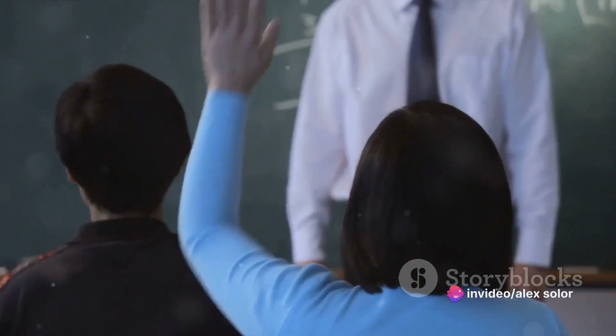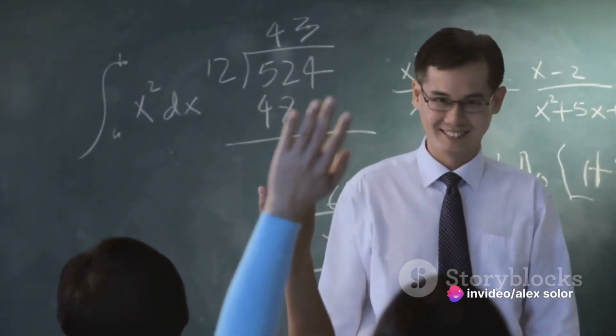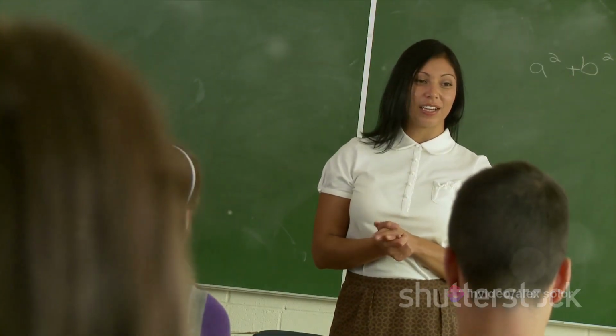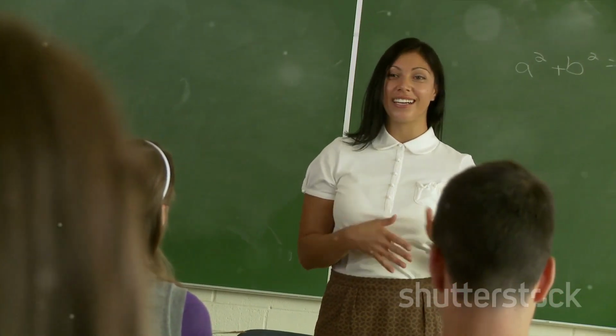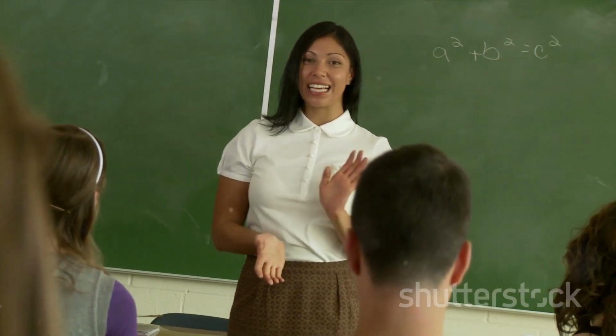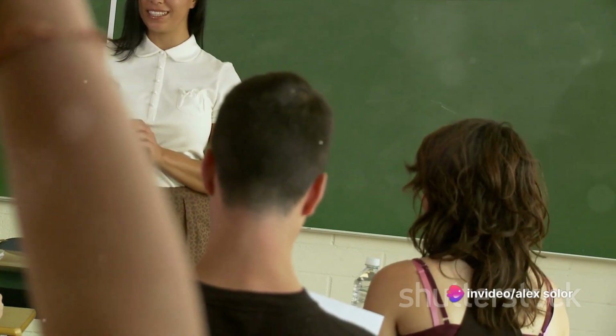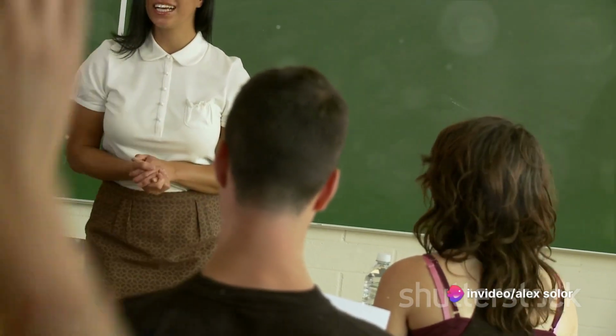Let's start with we. The past tense of to be with we is were. For instance, we were best friends in high school. In this example, were indicates a state or condition in the past. Another example can be, we were studying for the exam last night. This sentence tells us what we were doing in the past.